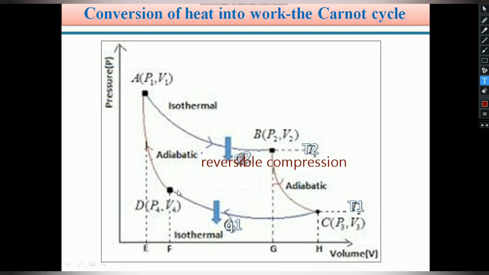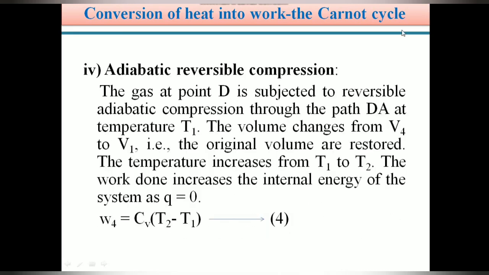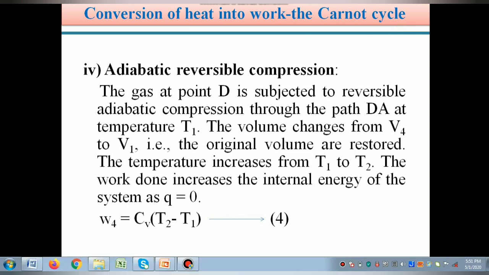Here the temperature is T1 and again the temperature changes to T2. Volume decreases from V4 to V1. In the fourth operation, it is an adiabatic reversible compression. Work is done on the system. Students, please be careful with the terminology I am using in this explanation.